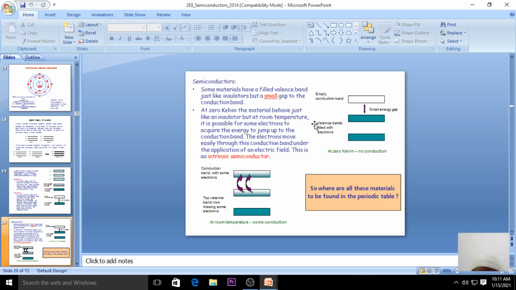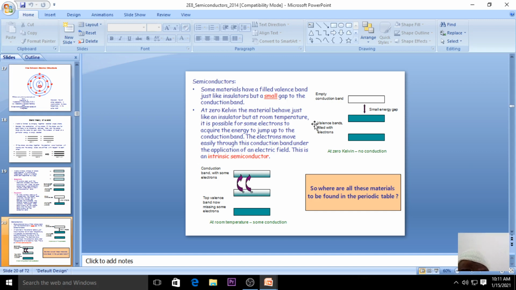We just studied the band theory, so we need not go into it again. For the semiconductor, we just repeat this. Some materials have a filled valence band, just like an insulator, but with a small gap to the conduction band. At 0 Kelvin temperature, the semiconductor behaves as an insulator.